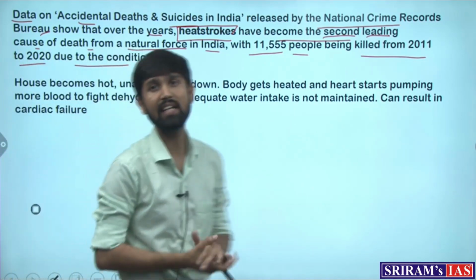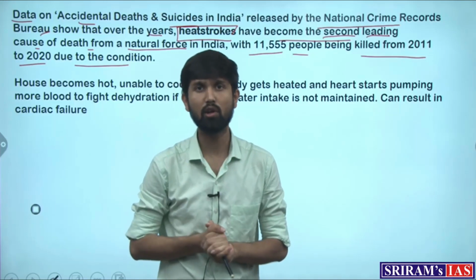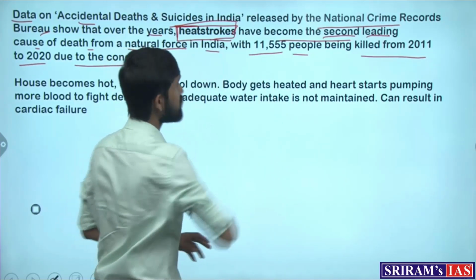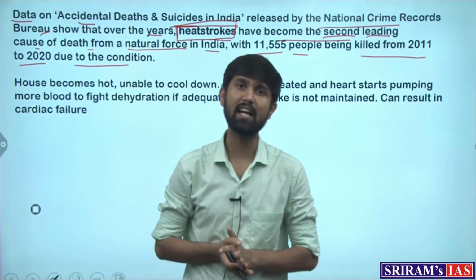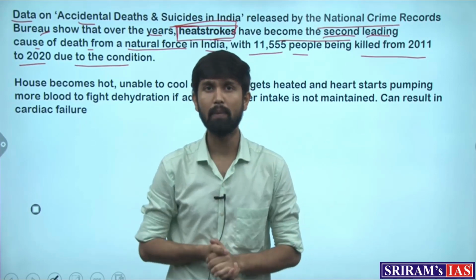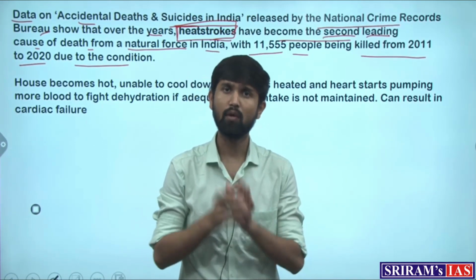Now this is startling data where in the last 10 years, among deaths from natural causes, heat stroke is taking the second place, which shows the rising trend of people facing a lot of issues due to the urban heat island and the increased amount of heat that is being faced.